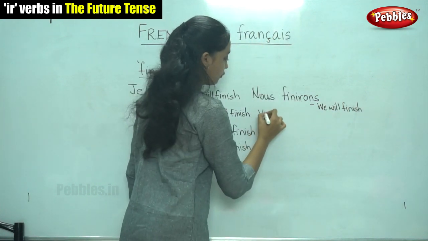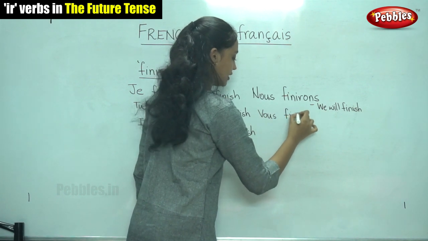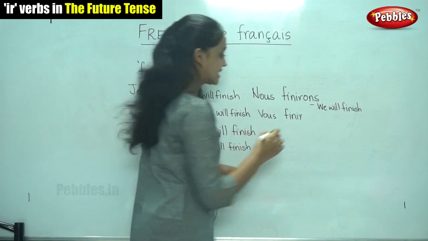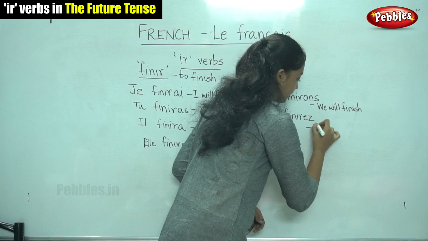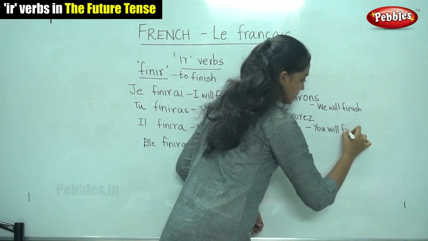Next, for vous. We write the infinitive and what is the ending for vous? It is EZ. Vous finirez. You will finish.